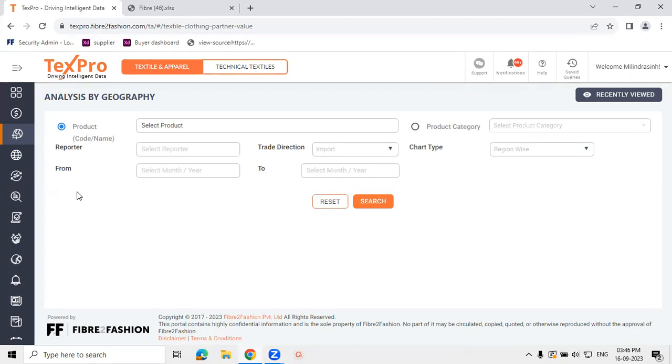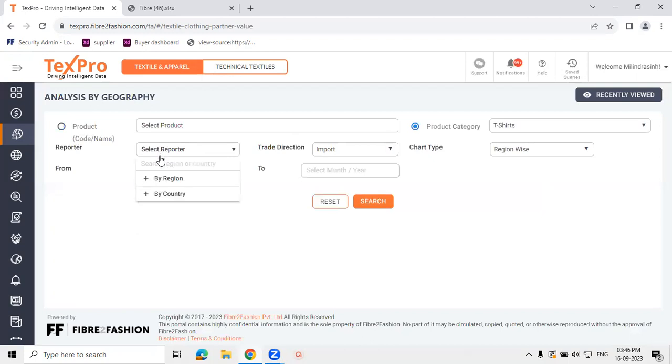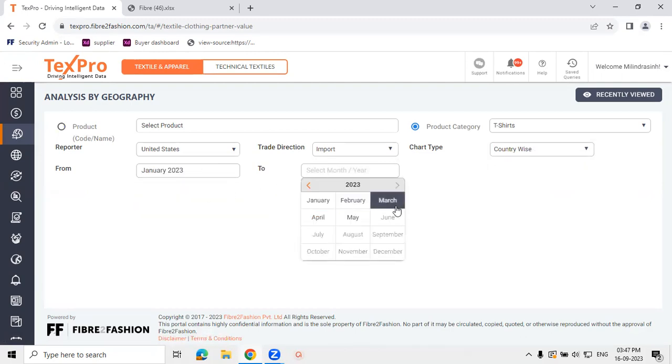Just to give you one example, let's take the T-shirts category, with the United States as a reporter country. Imports of T-shirts, country-wise breakup, and let's take the timeline as the first quarter of this year.